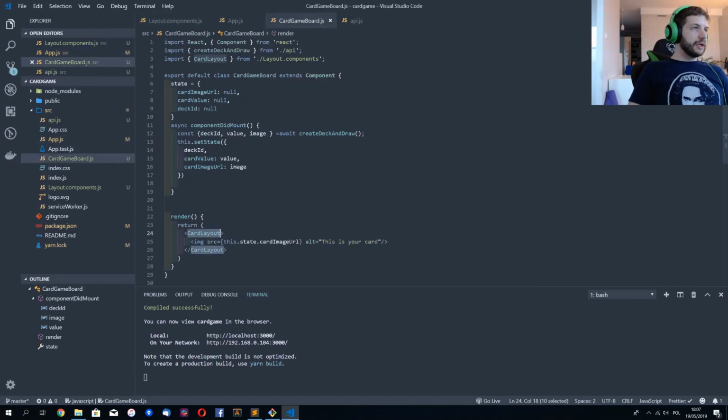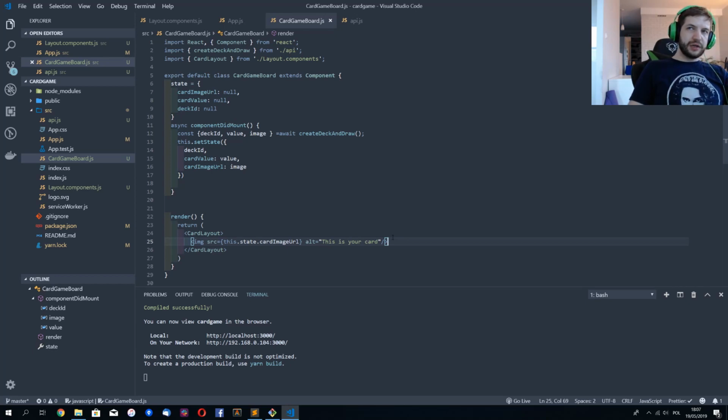Moving on. This is fine, but in my game, I would like my user to have a possibility of voting or guessing for the value of the next card. Is it higher or is it lower?